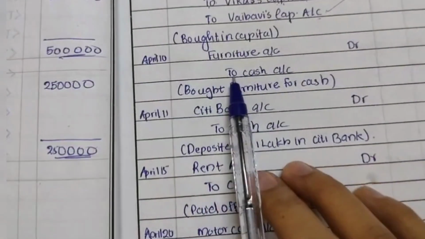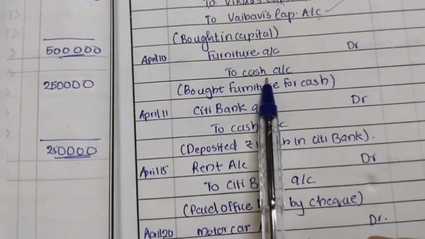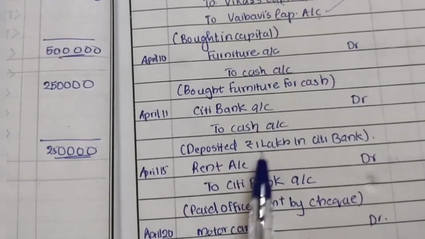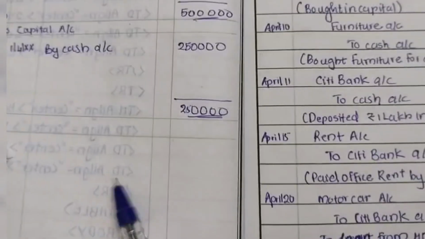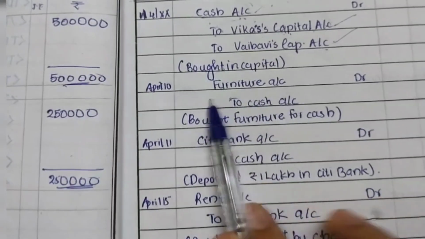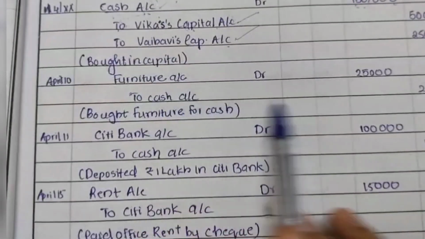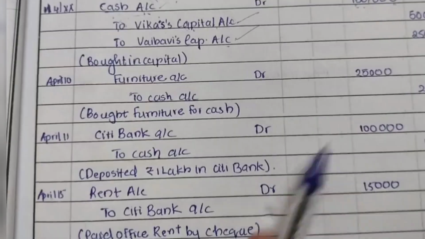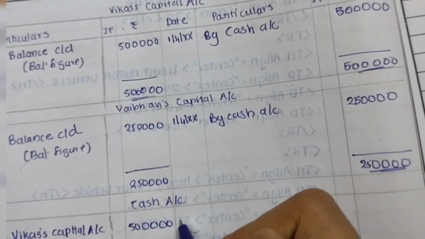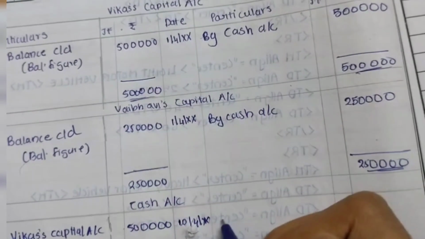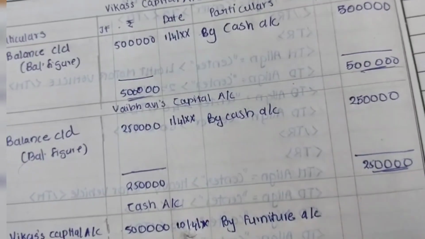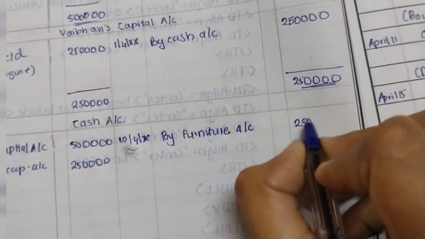Now let's see if there is any more cash account involved. Yes, the second transaction. We are buying furniture with cash of rupees 25,000. So cash here is credited, and we have to write this transaction on the credit side of the ledger. What term shall we use? Furniture account shall be used, and we write the amount corresponding to the cash account, 25,000. The date is April 10, whatever year it is. By furniture account, 25,000.